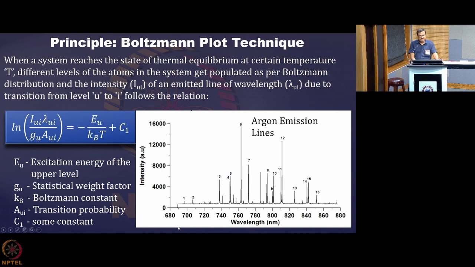So I stop here, and in the next class I will explain how we actually do the Boltzmann plot and how we extract the temperature from it, what the principle behind it is, what care should be taken to measure the temperature precisely, and what other information we require to measure the temperature.